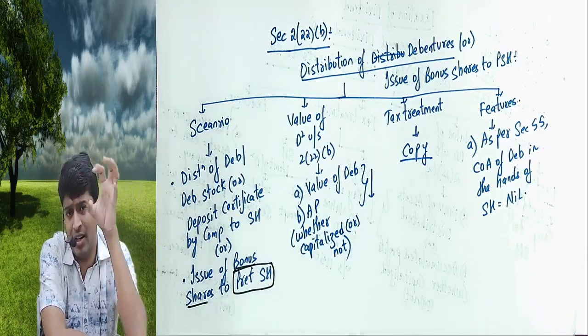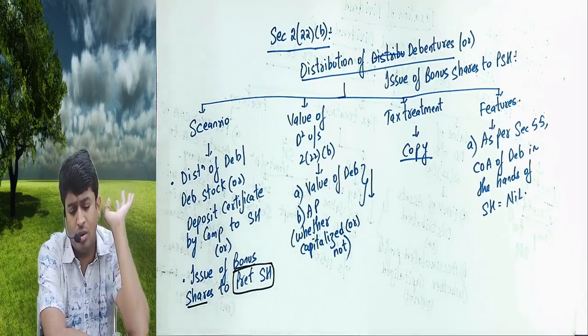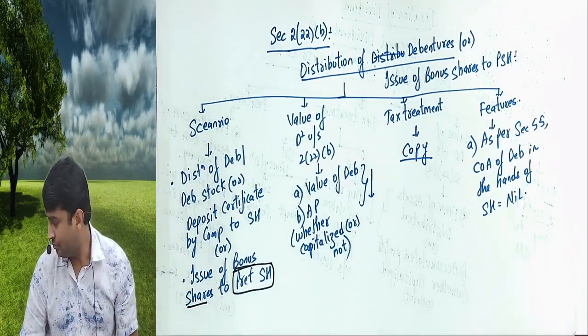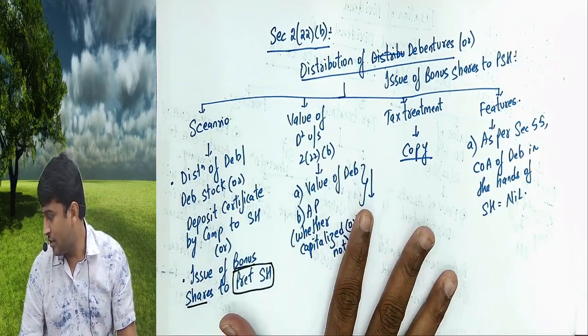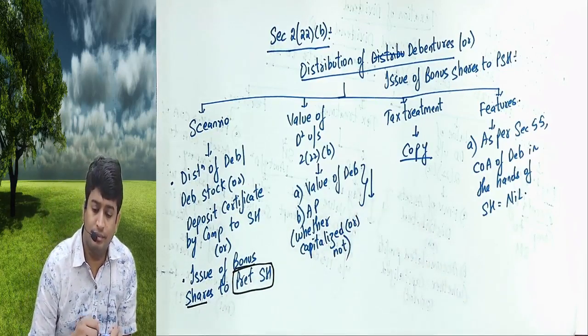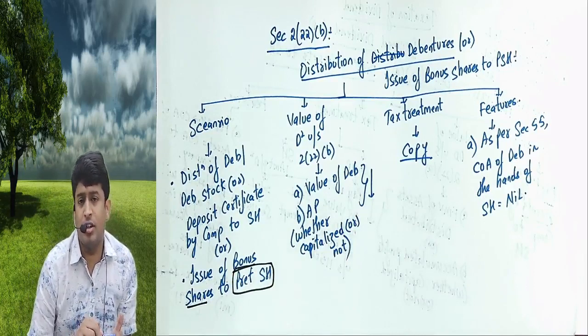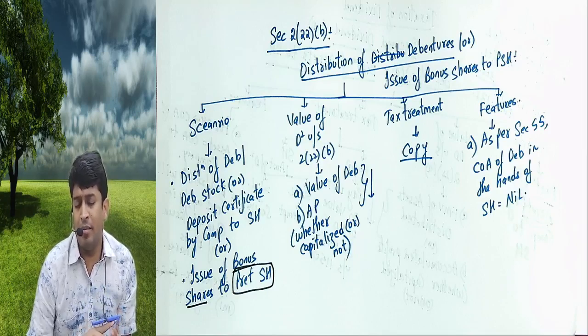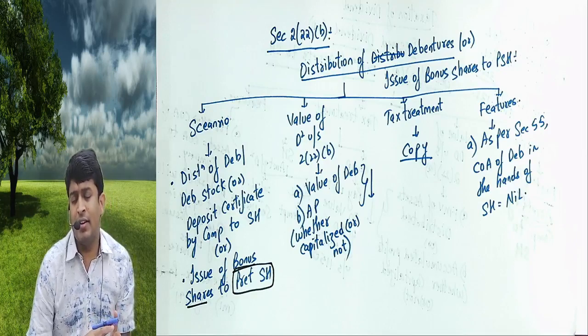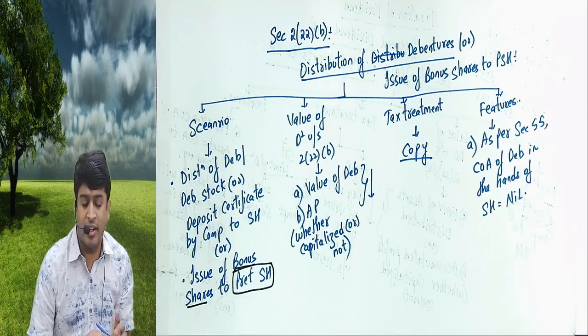I'm covering entire concept in one examples and so on, so that you don't get confused. Copy this please. Under 222B, distribution. So instead of directly giving debentures, or instead of directly giving dividend, 222A में they are giving assets to shareholders, we treat as dividend. They are giving debentures to shareholders, we will treat it as dividend.